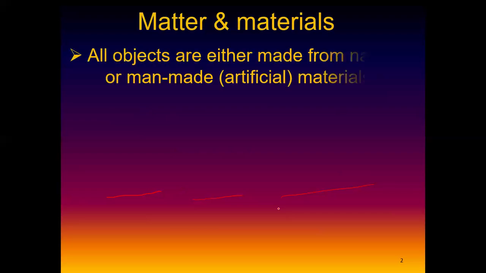I even gave you three types of materials that you can refer to, for example steel, wood, and plastic. And then we also spoke that material can be divided into two types: man-made, which is artificial, or natural. And we even gave a few examples.